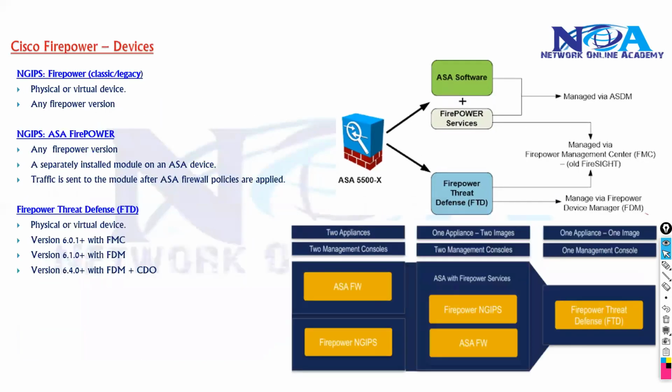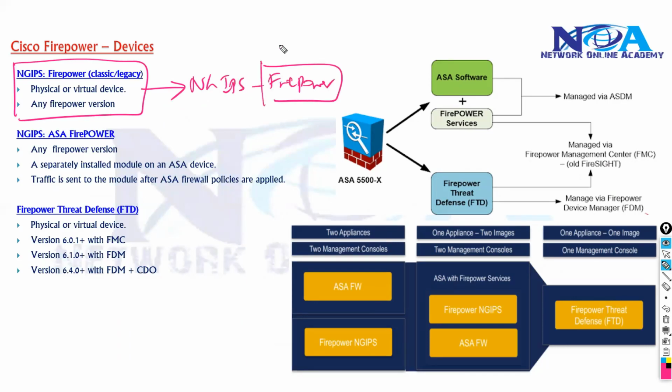As you can see, the categories are the same as I just explained. You can have your NGIPS device, which is typically a dedicated Firepower device, running your old Sourcefire image, probably any Firepower version it supports.